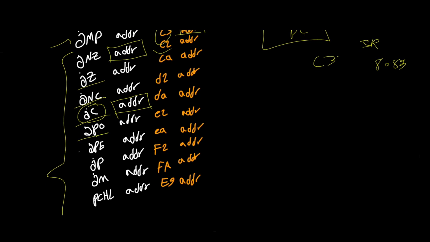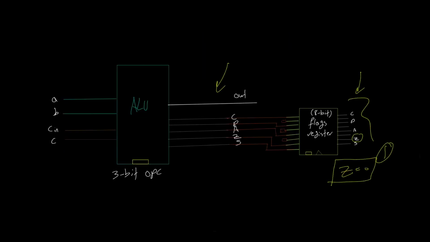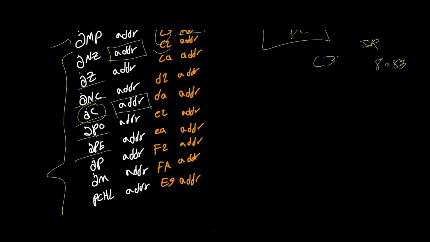Jump parity odd, jump parity even. They would watch the behavior, the voltage level of the parity wire bit here. And we also have jump positive and JM. I actually forgot what JM means.